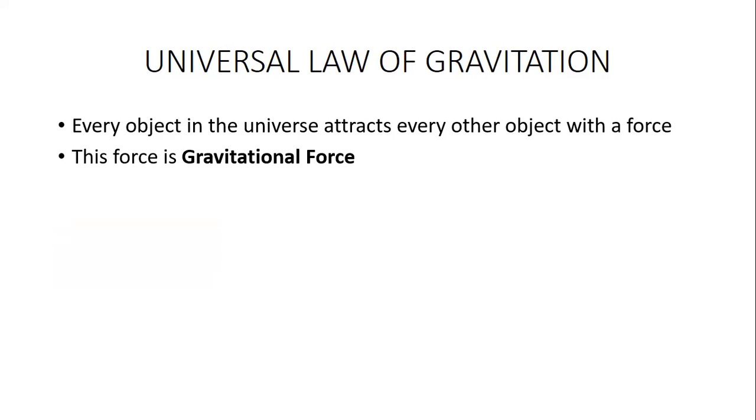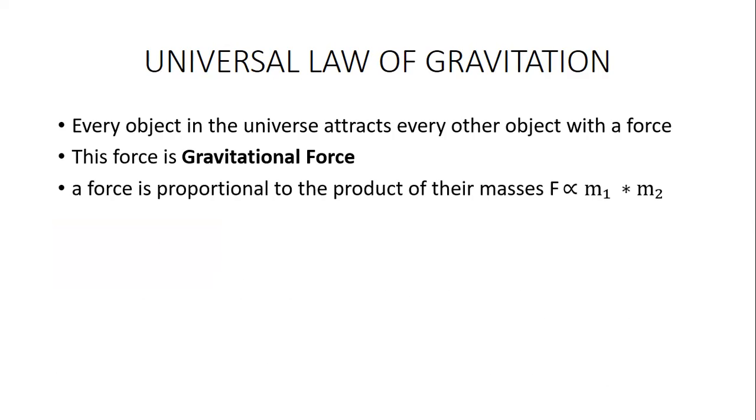Okay, and whether this gravitational force is very strong or very weak depends on the mass. For example, consider the gravitational force between the sun and the earth. There is a huge mass.